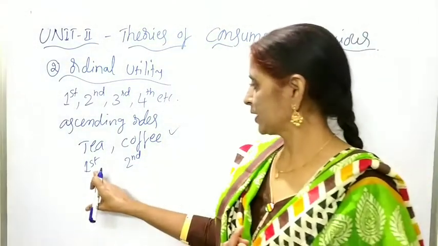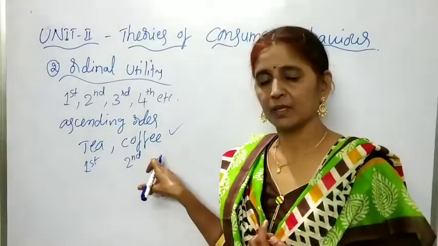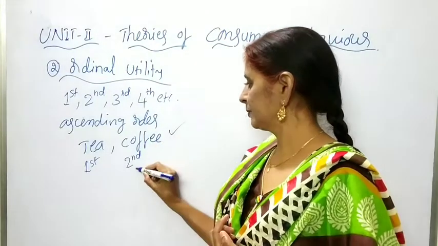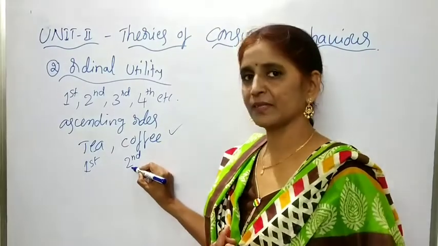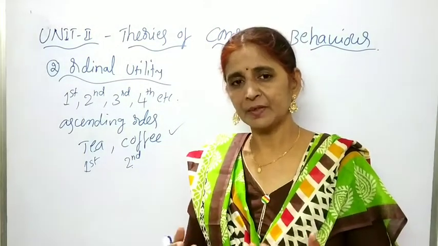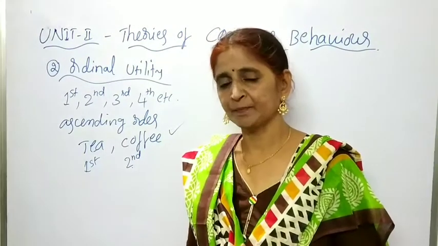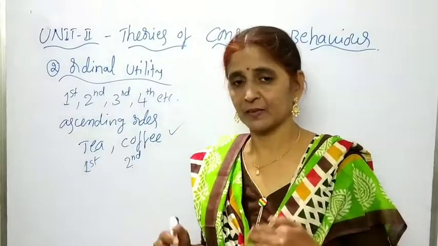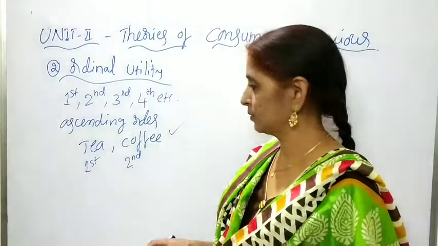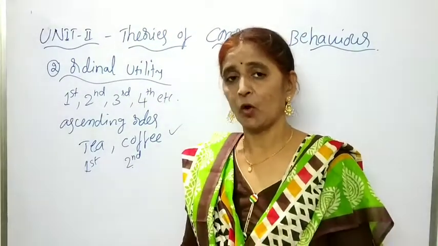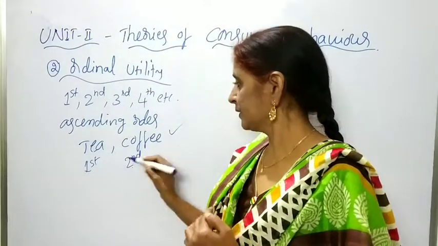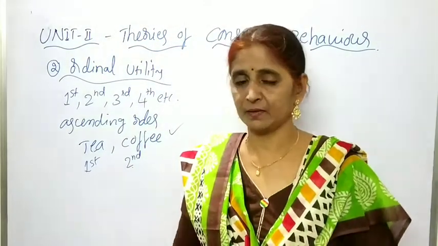Means comparing to first, the second gives more utility. So whenever I choose coffee, it means the second rank is given to coffee. So it indicates that coffee is giving me more utility than tea, but how much? I can't express it. I am only able to compare the utilities of the goods by giving ranks, but how much more utility I derive from coffee than tea is not expressed by me.